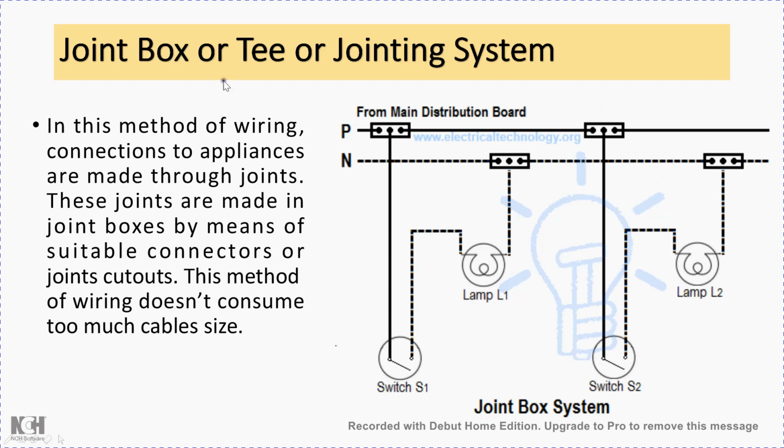Okay, so technically in this method of wiring, connections to appliances are made through joints. These joints are made in joint boxes by means of suitable connectors or joint cutouts. This method of wiring doesn't consume too much cable.